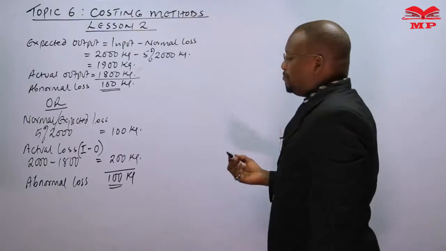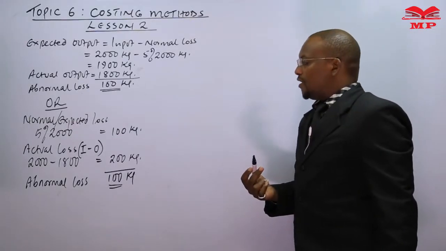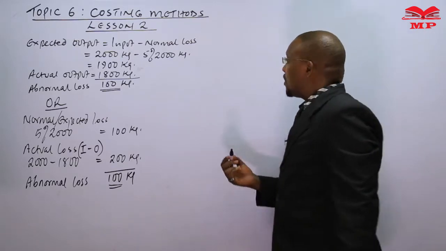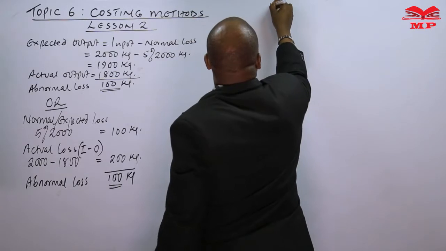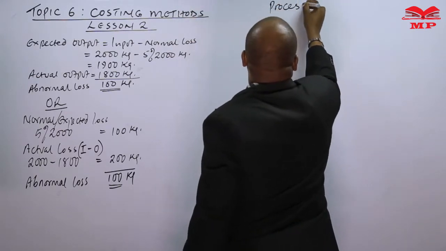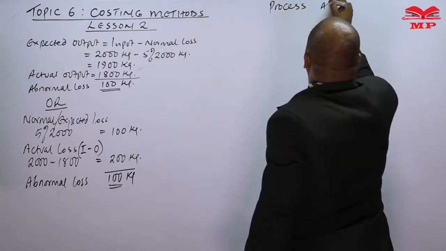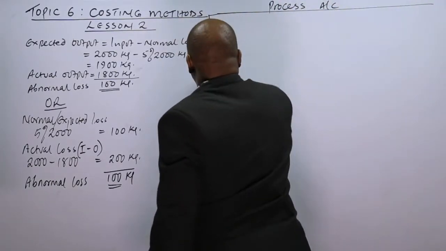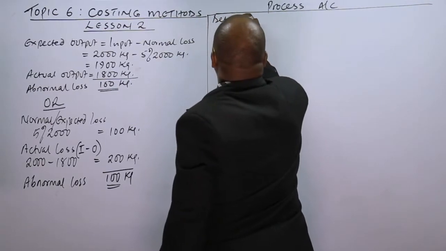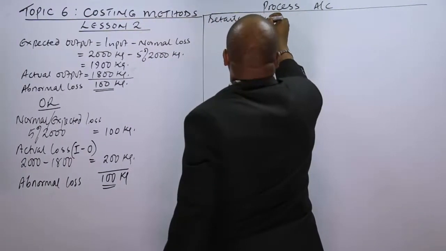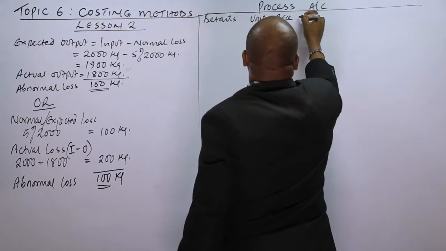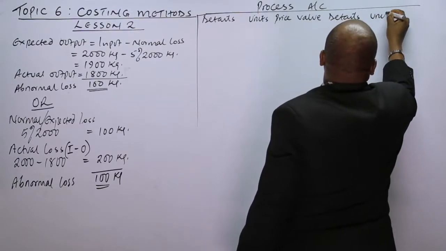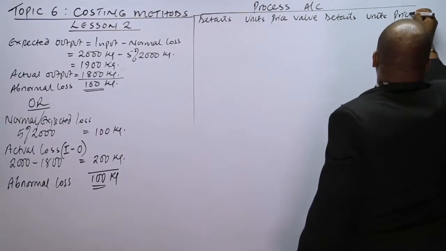Now, to present this using the process account and the loss accounts, we can have this. So this is the process account. We have the format of the process account: details, units, price, and value.